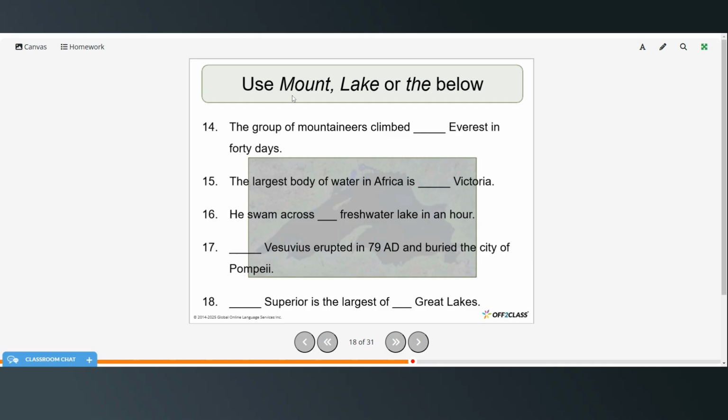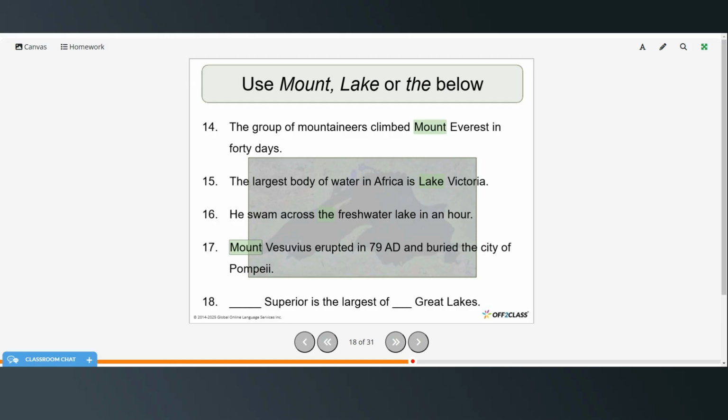All right, so now you're going to complete the sentences with either mount, lake, or the. So the group of mountaineers climbed Mount Everest in 40 days. The largest body of water in Africa is Lake Victoria. He swam across the freshwater lake in an hour.